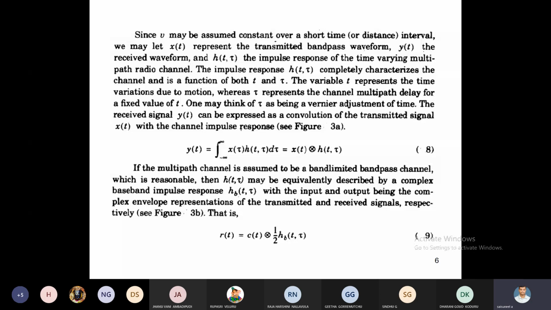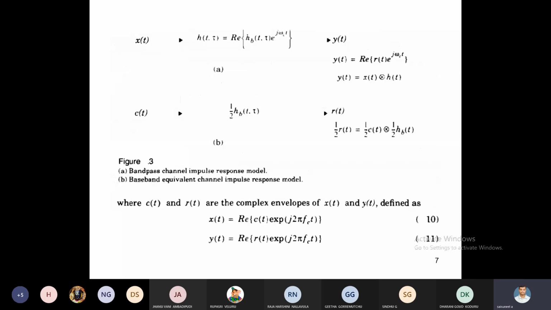This is represented like this in figure 3. In this figure, 3a is the bandpass channel impulse response, that is y of t equals x of t multiplied with h of t. Figure 3b is the baseband equivalent channel impulse response model: c of t is the input, r of t is the output, and 1/2 hb of t comma tau is the impulse response. Then 1/2 r of t equals 1/2 c of t convolved with 1/2 hb of t.